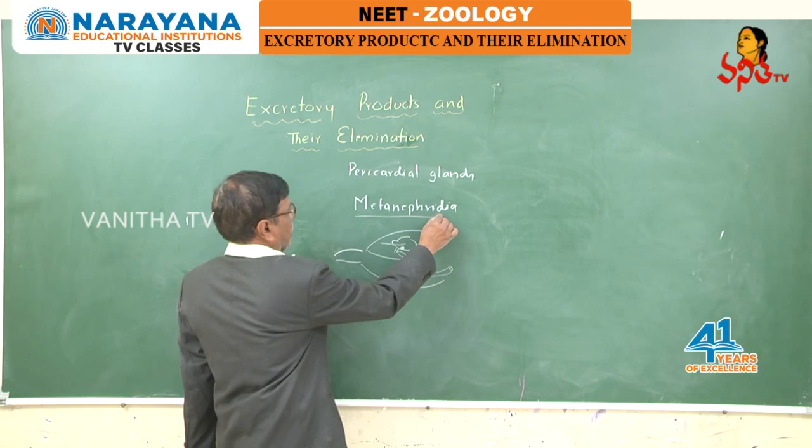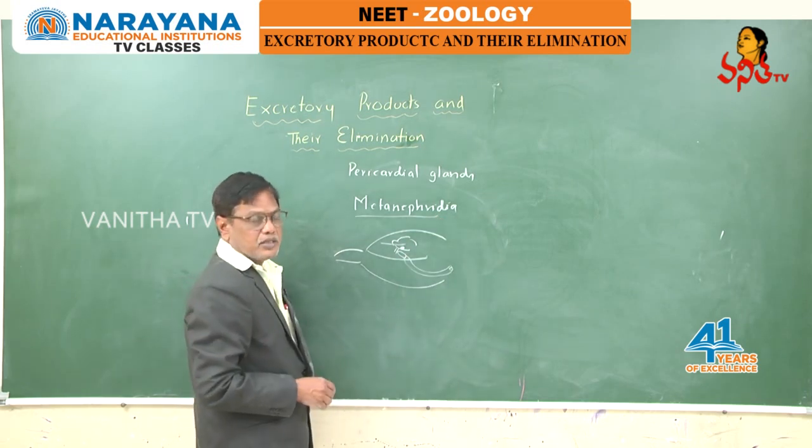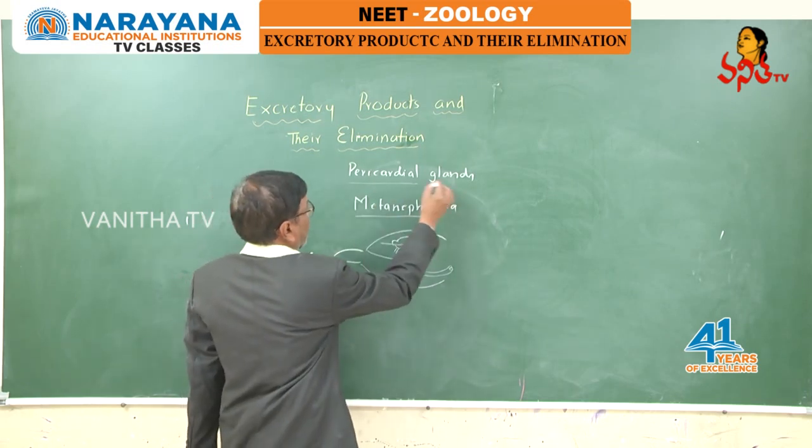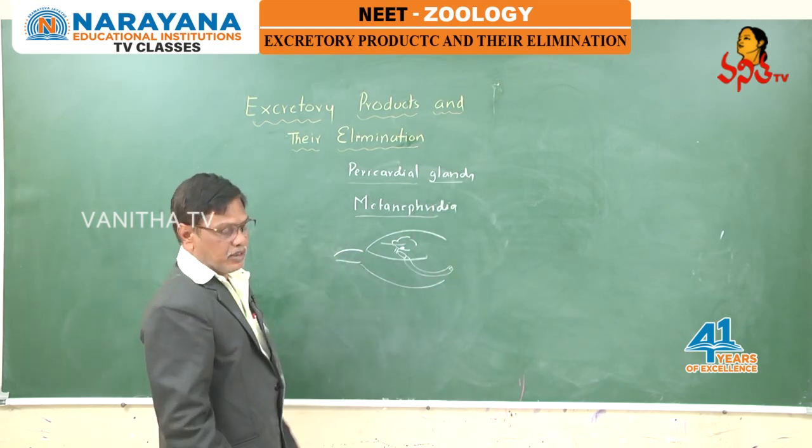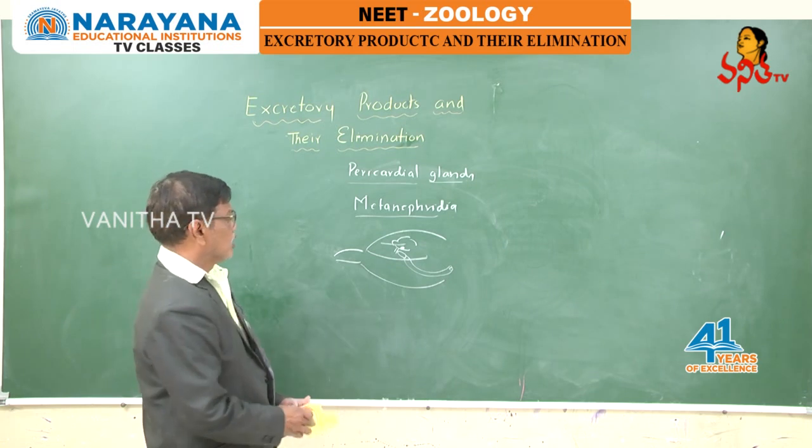Here metanephridia are the major excretory organs. In addition, the pericardial glands present in the wall of the heart also help in excretion.